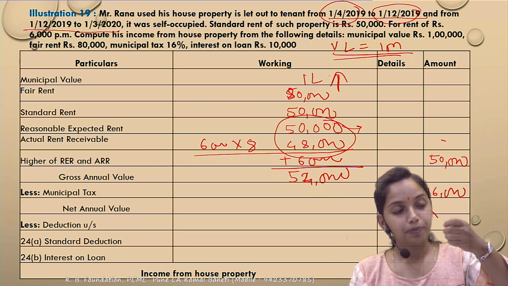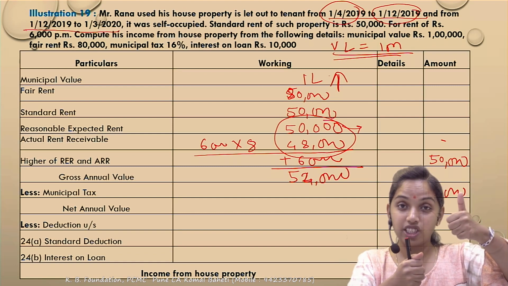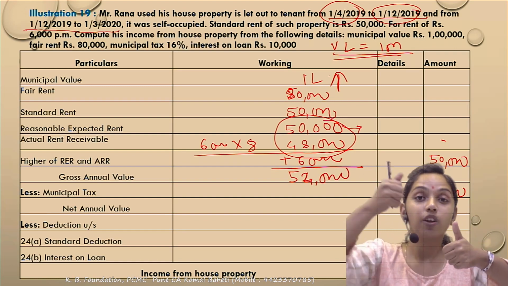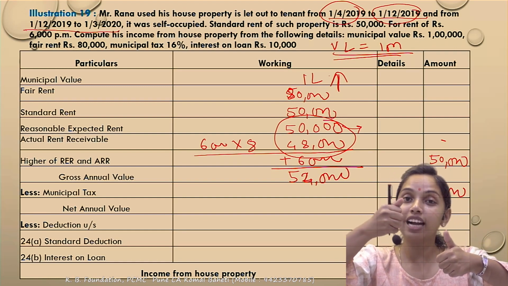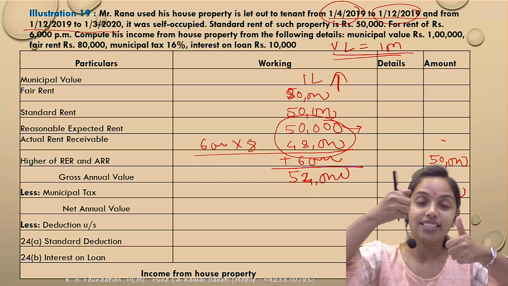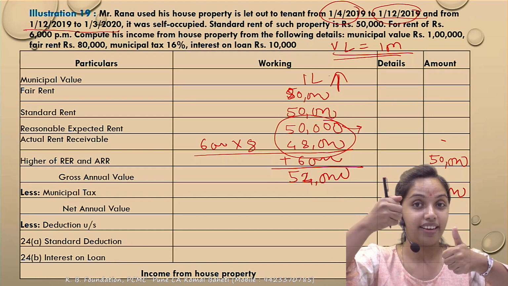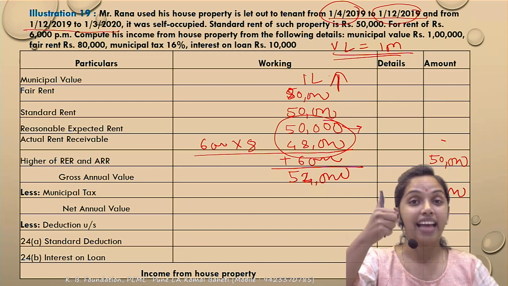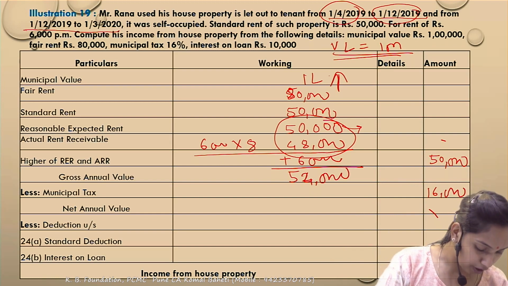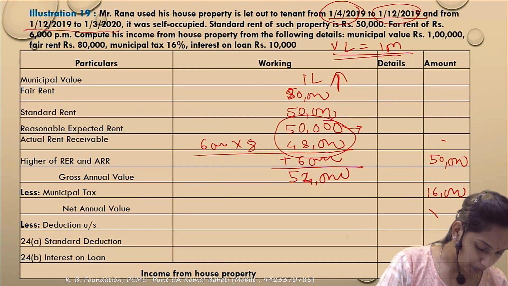That whoever is higher should become the GAV. But what is the condition? If the AR would come into the fight, if you add the vacancy loss and the AR becomes more, then the AR would become the GAV. So if I add over here the vacancy loss, the AR is more than the reasonable expected rent. So which would become the GAV? The actual rent would become the GAV. So what would be the GAV? The 48,000 would be the GAV.